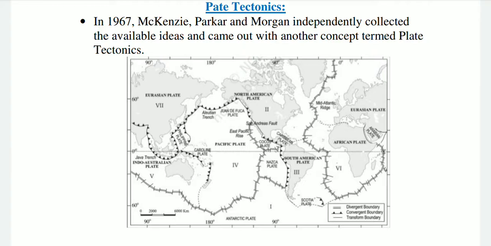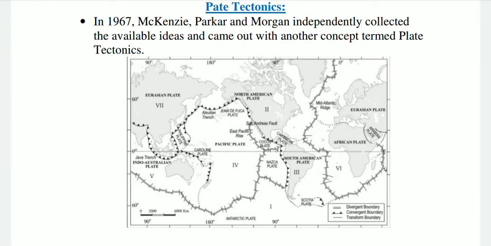The theory of plate tectonics proposes that the Earth's lithosphere is divided into 7 major plates and some minor plates. The 7 major plates, as you can see in the diagram, are: number 1, Antarctic plate; second, North American plate; third, South American plate; fourth, Pacific plate; fifth, India-Australia-New Zealand plate; sixth, African plate; and seventh, Eurasian plate.